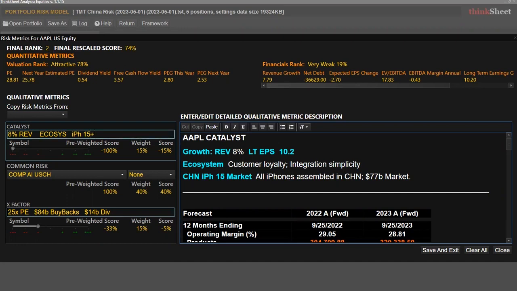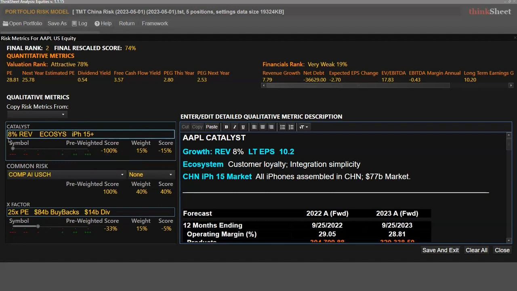First update is to add a single plus behind the iPhone 15 to indicate the change in the catalyst to a positive. Next, the team what-ifs the triple minus symbol and minus 100% score. Everyone can see the rank and the score change in real time with movements in the scroll bar. This enables the team to compare their gut intuition for Apple's ranking and score with their ThinkSheet ranking and score